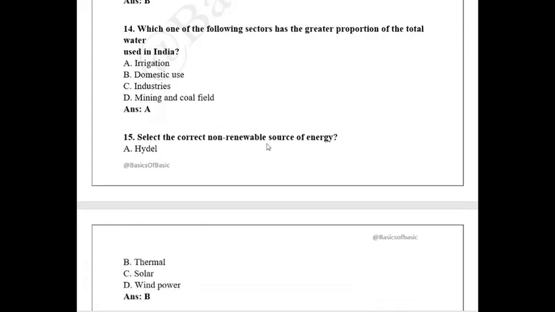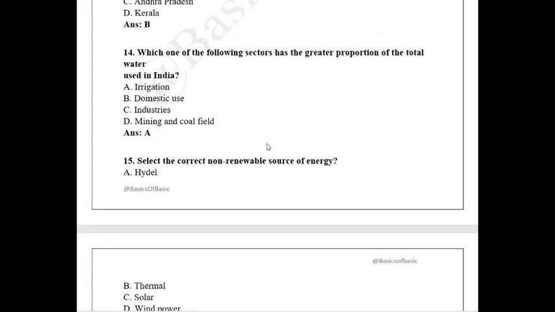Select the correct non-renewable resources. Non-renewable resources are the resources which are not renewable, that means they cannot be replenished. For example, solar is a renewable energy, because the sun's rays will never fail. They will come as long as the earth is present. Likewise, non-renewable means it will be exhausted once we use it, for example fossil fuels, where we get petrol and diesel. These are not renewable, so after some years they will get depleted.